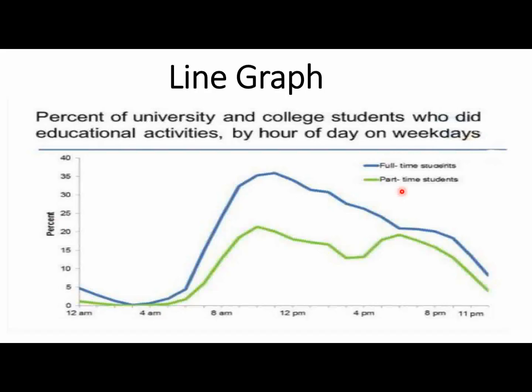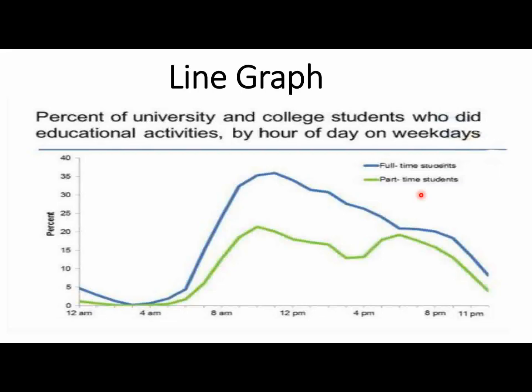The line graph provides information about percent of university and college students who did educational activities. So I am taking this line according to that point. Next, the primary features highlighted in the image are full-time students and the part-time students, because these are the two givers. So these are the primary features of the image, full-time students and part-time students.